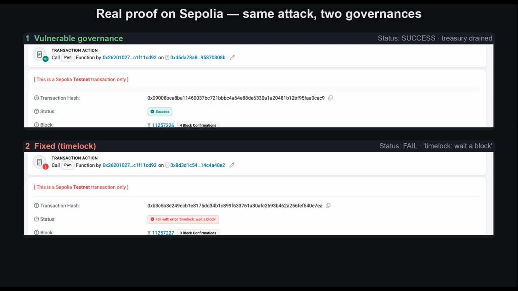And this isn't only a local test. I deployed both governances to Sepolia, a real public Ethereum testnet, and fired the same attack at each. On top, the vulnerable one. The attack transaction succeeds and the treasury is drained right there on the block explorer for anyone to check. On the bottom, the fixed one. The exact same transaction fails with our time lock error, execution reverted. Same code, same attacker. One line of difference between a stolen treasury and a safe one.